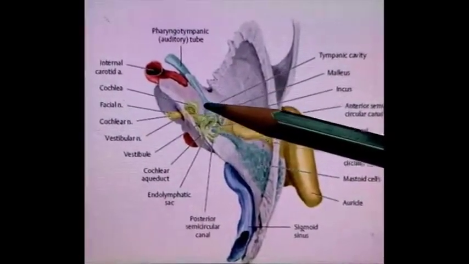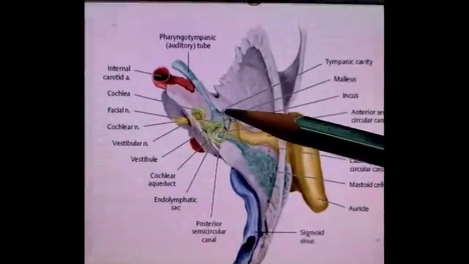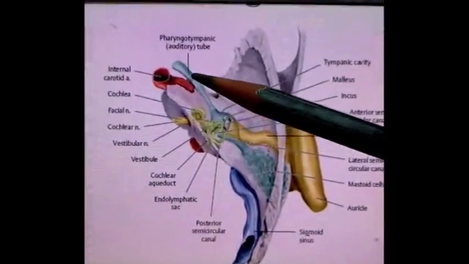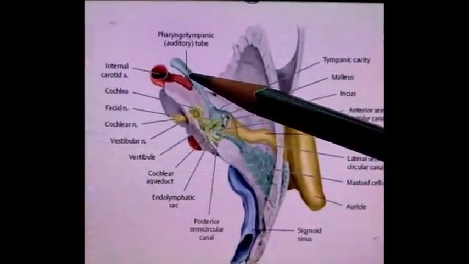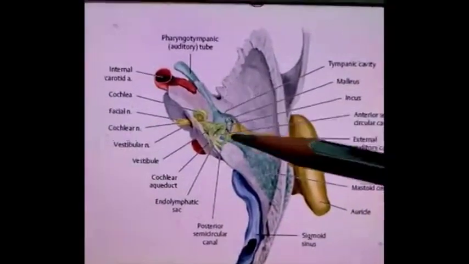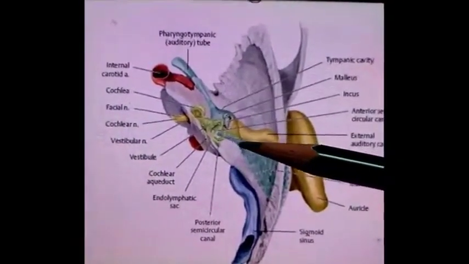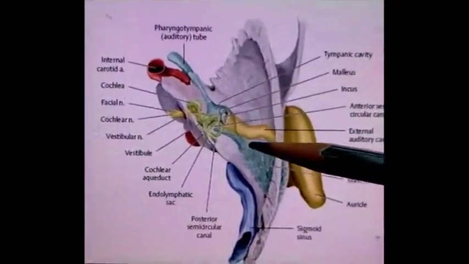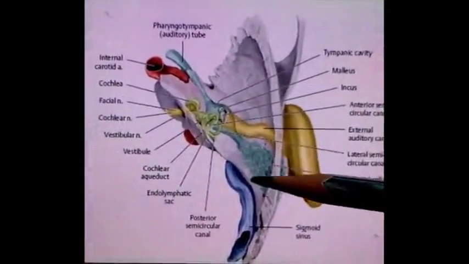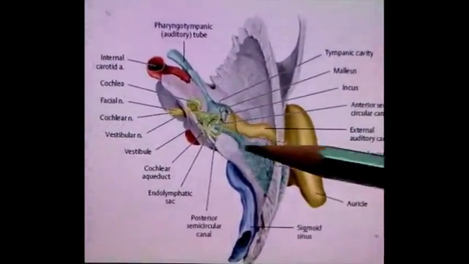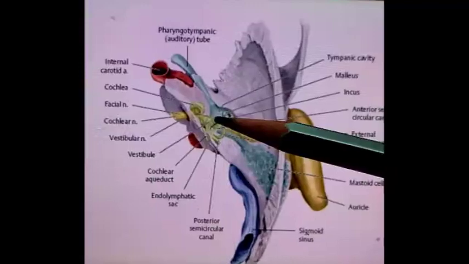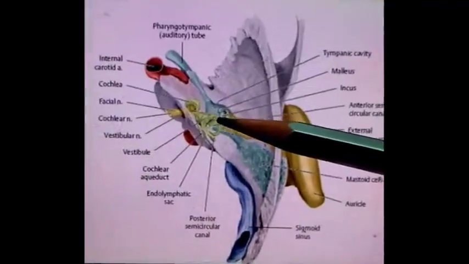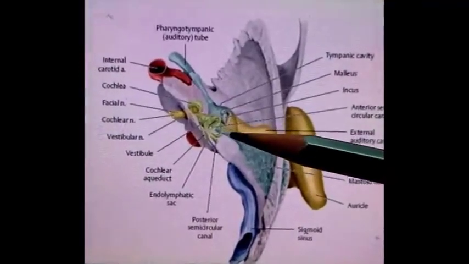Here we can find the connections of this middle ear cavity. Anteriorly, this is the pharyngotympanic tube or the auditory tube, and posteriorly these are the mastoid air cells, which are connected with middle ear cavity posteriorly through the mastoid antrum.